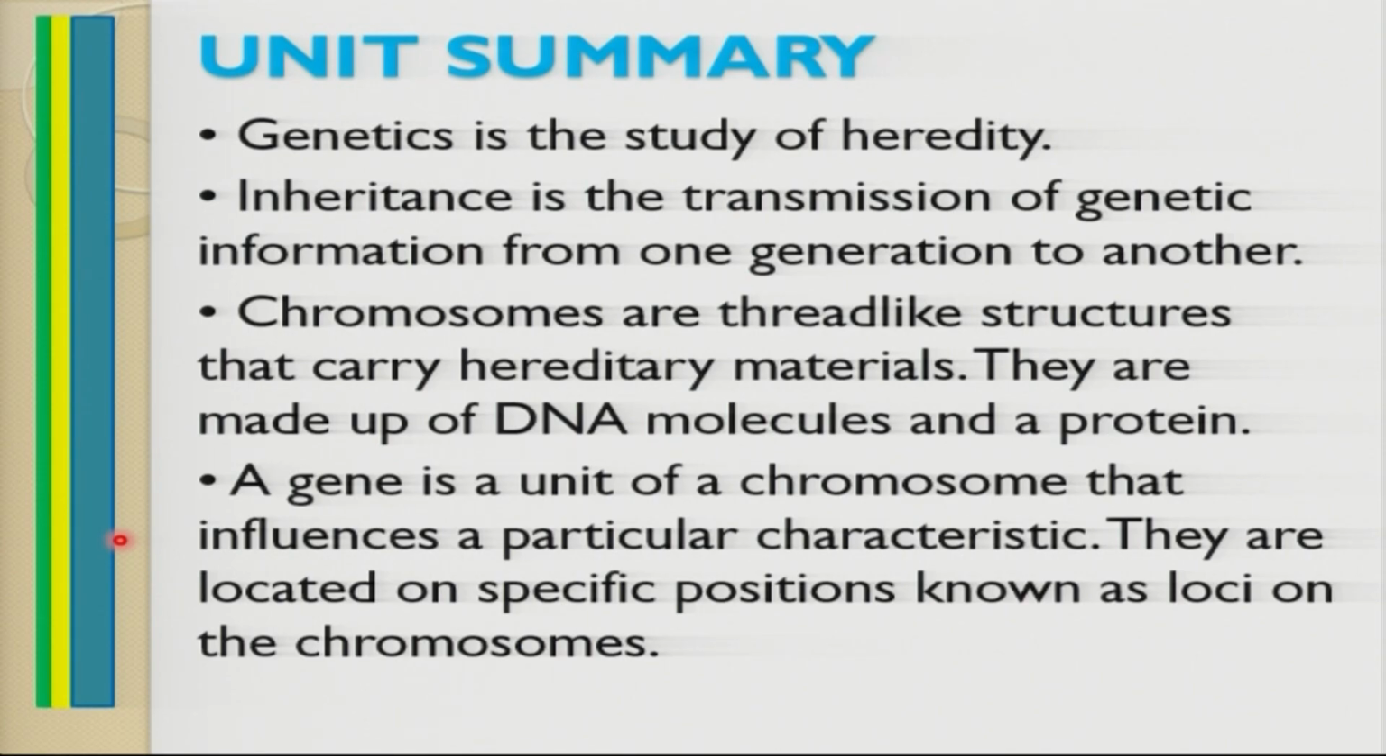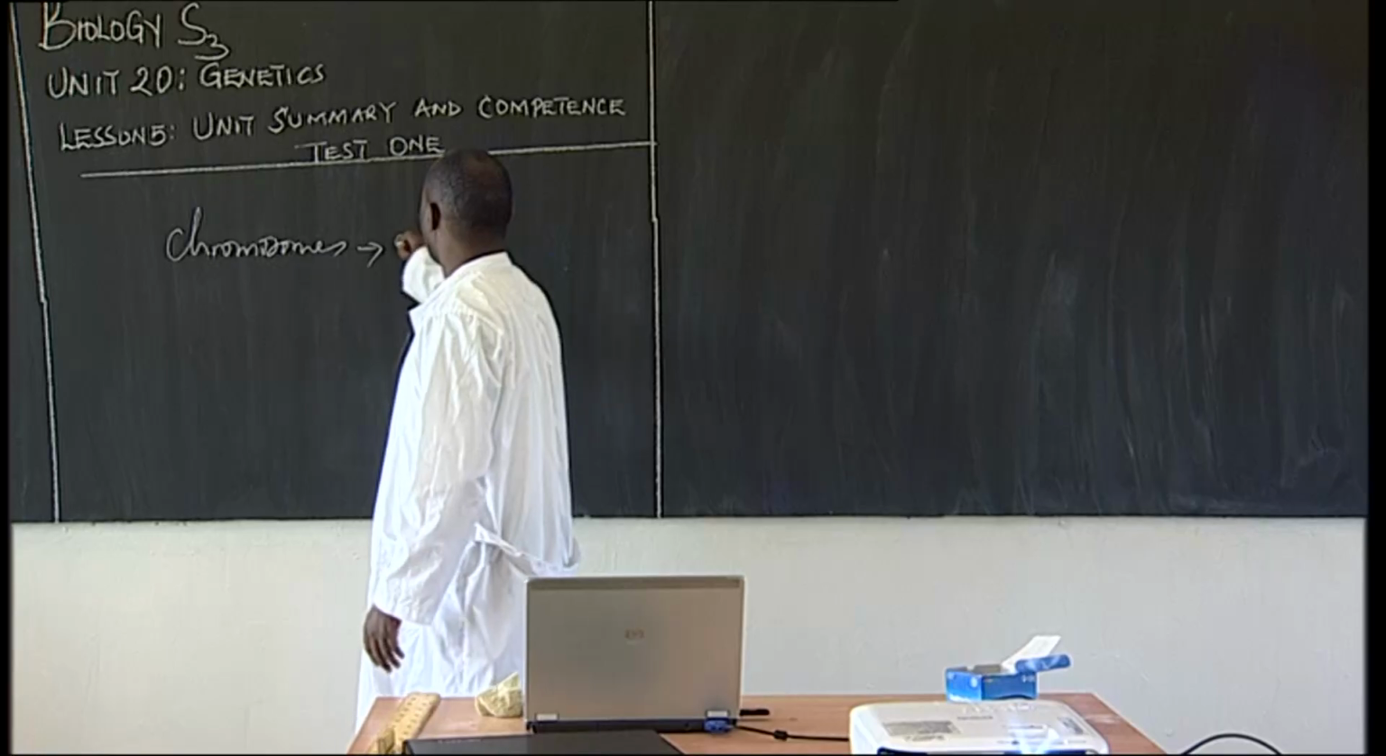We talk about chromosomes, thread-like structures that carry hereditary materials, because on chromosomes is where we find the genes. If you remember properly, chromosomes are thread-like structures found in the nucleus of cells, in both plants and animals, I mean eukaryotes. Are you with me, student? So chromosomes are thread-like structures that carry hereditary materials, which means they carry genes.